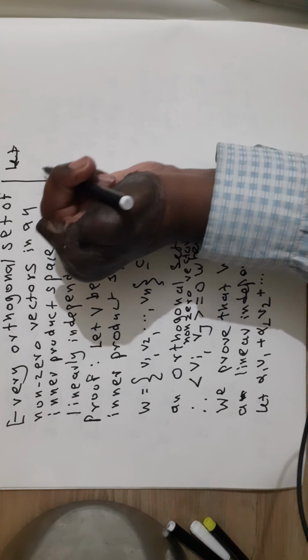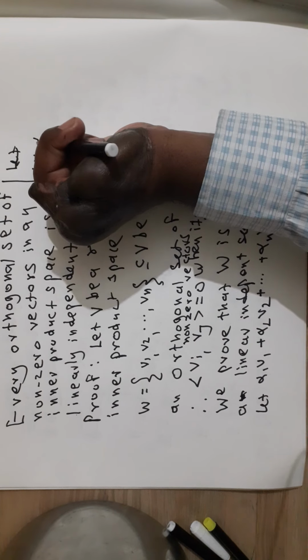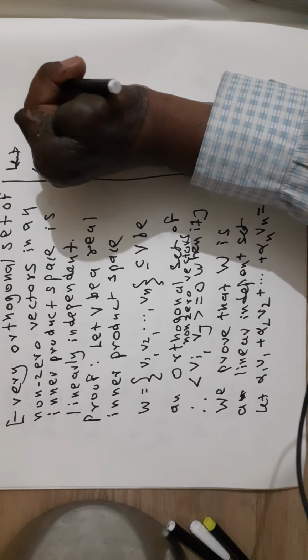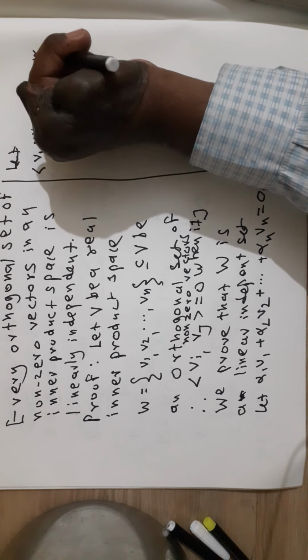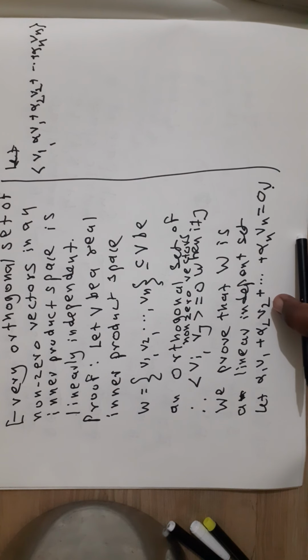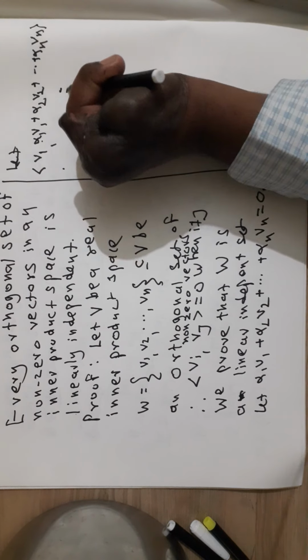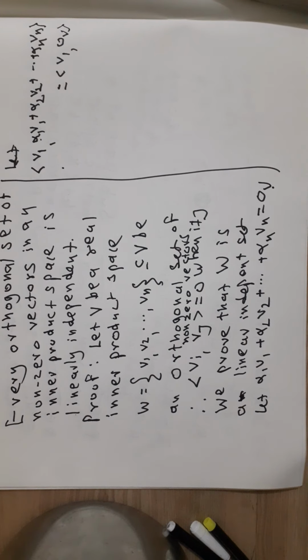Therefore, take the inner product angle bracket v1 comma alpha 1 v1 plus alpha 2 v2 plus dash dash dash alpha n vn, which is equal to angle bracket v1 comma 0 vector.